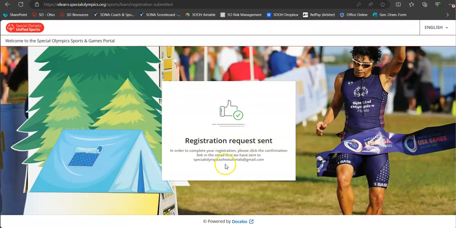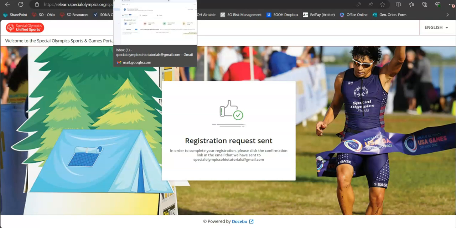Then you'll hit register. At this point, registration request sent. In order to complete the registration, we have to click on a confirmation link in the email that we put in there. So what I'm going to do now is switch over to my email to find that confirmation link.